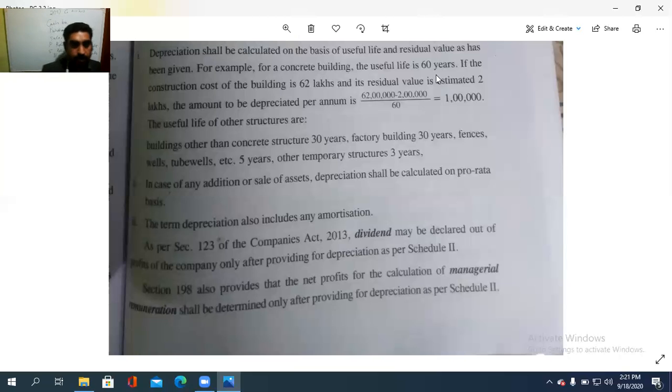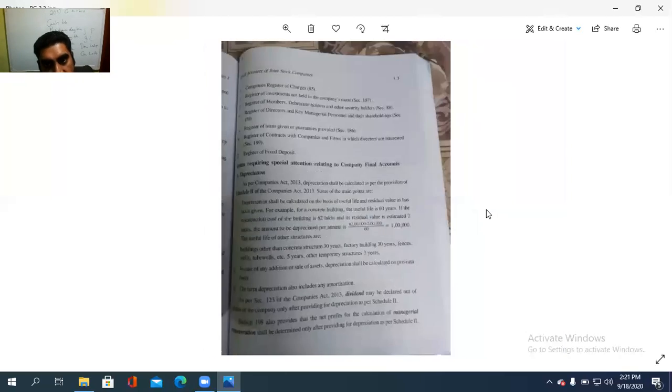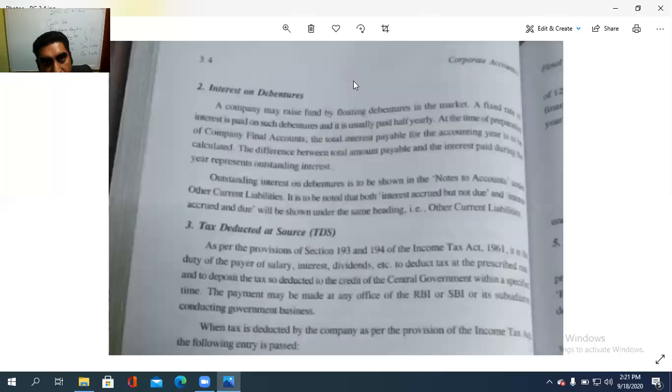For the net profit for the calculation of managerial remuneration, there shall also be determined this one, the depreciation as per the Schedule 2 of the Companies Act. അതാണ് അപ്പം ഡിപ്രീസിയേഷന്റെ കേസിൽ ഓർക്കേണ്ടത്. So that is the case with the depreciation.